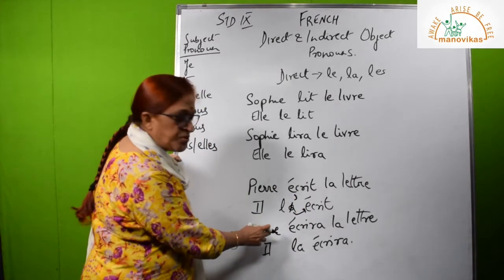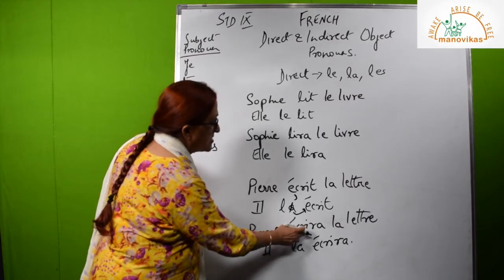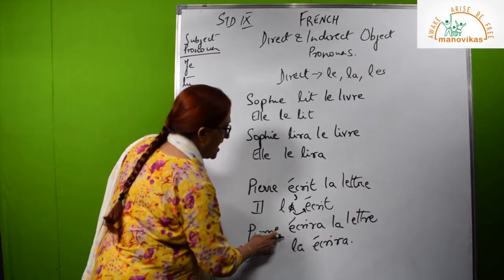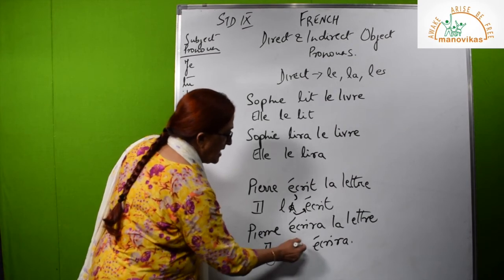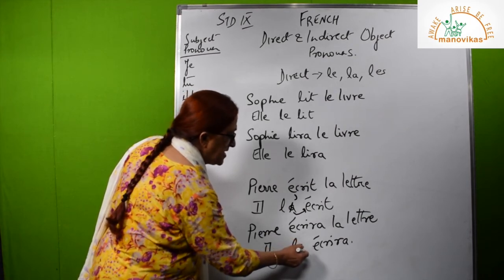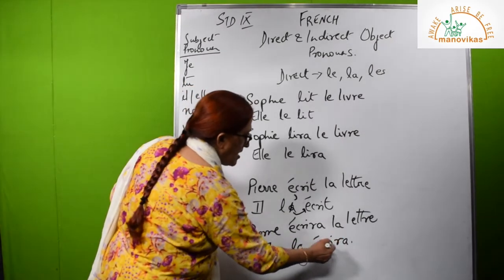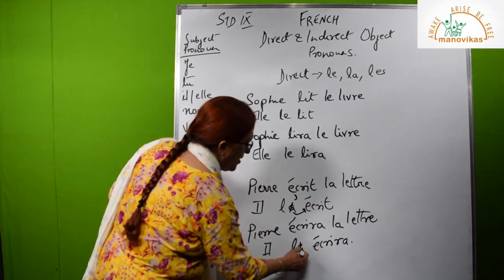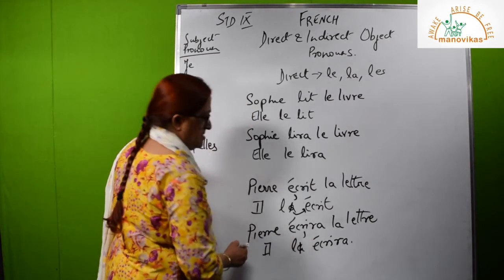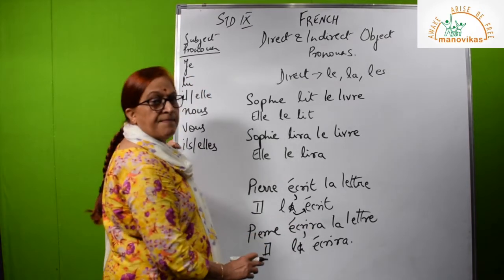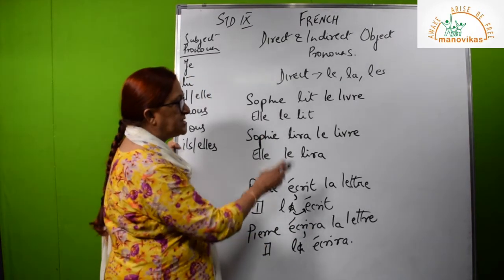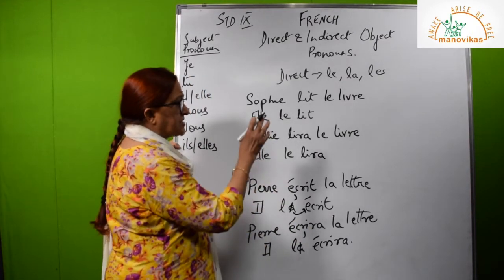Similarly, in the future tense, Pierre écrira la lettre. Pierre will write the letter. Now Pierre becomes il, la because the letter is feminine, and écrira. Again I am cancelling the A and putting an apostrophe. So il l'écrira. So have you understood?